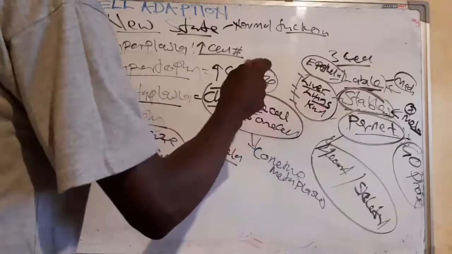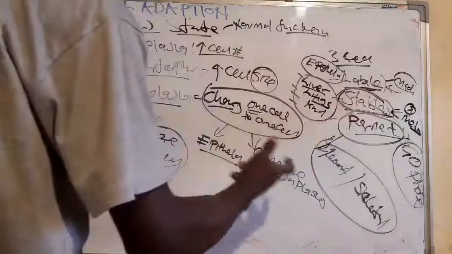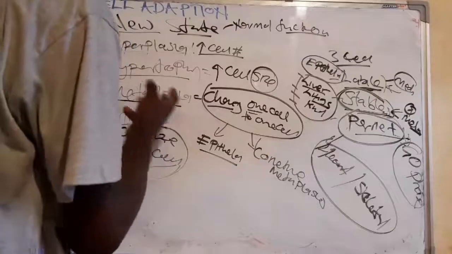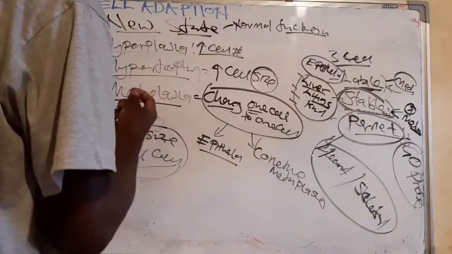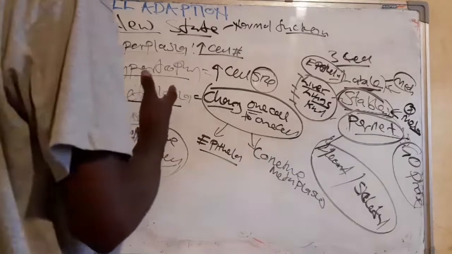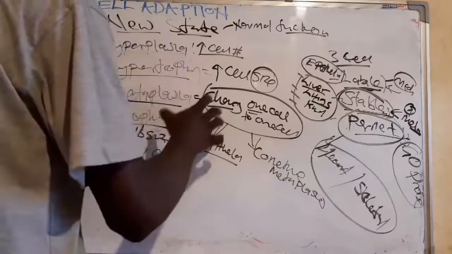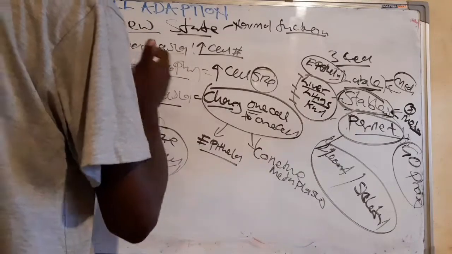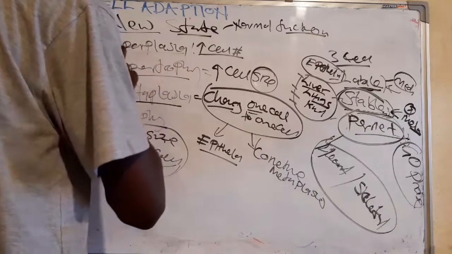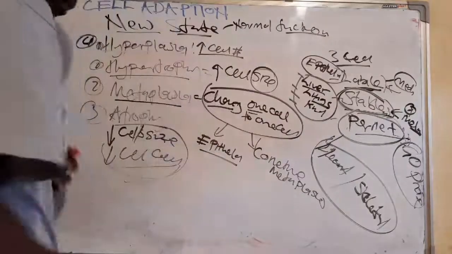Knowing the type of cells that undergo this can help you to know where the hyperplasia, hypertrophy, metaplasia, and also the atrophy can occur. So now let us talk about the causes or the stimulus of each, the mechanism, and also the physiological and the pathological conditions of this.